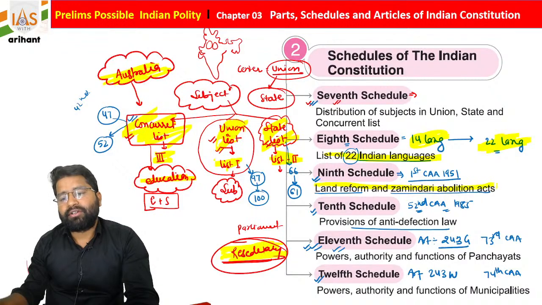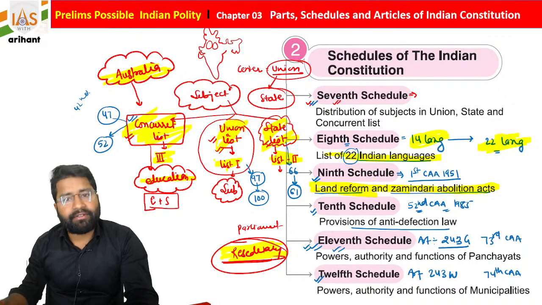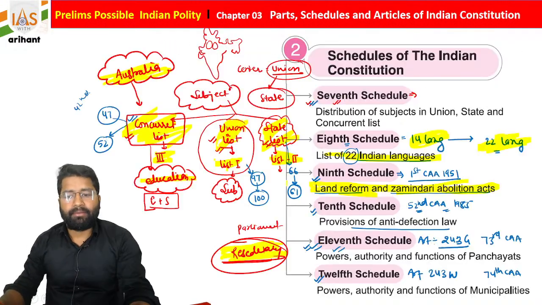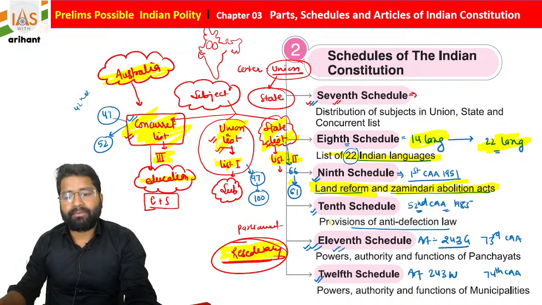The 9th schedule in the Indian Constitution was added by the First Constitutional Amendment Act, in 1951. It contained the Land Reform and Zamindari Abolition Acts, students. Okay, the 10th schedule has the provision of the anti-defection law.